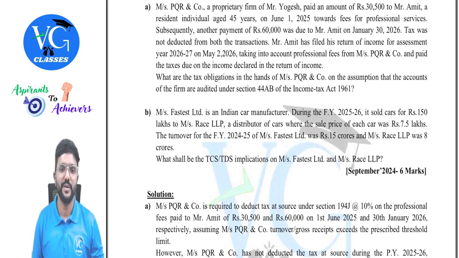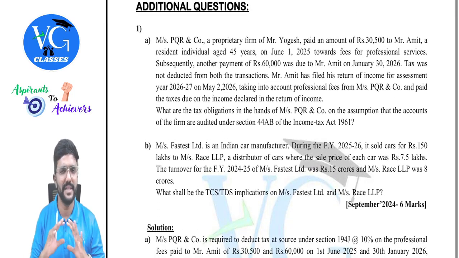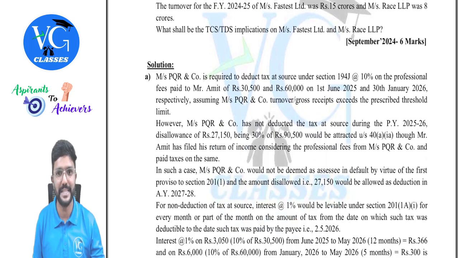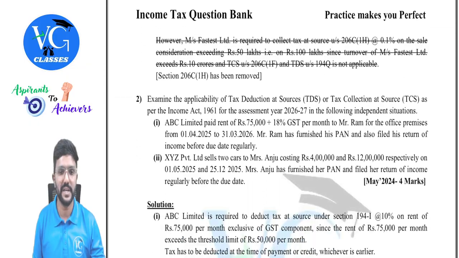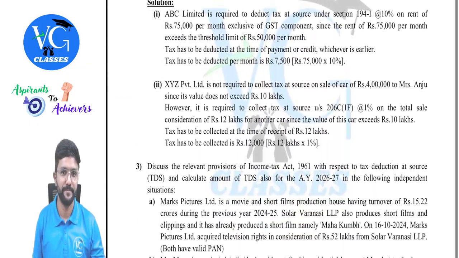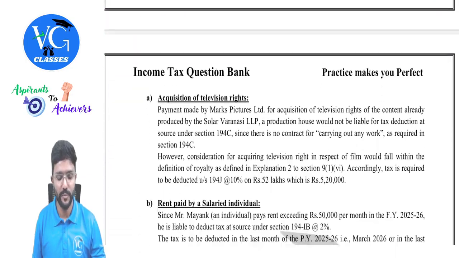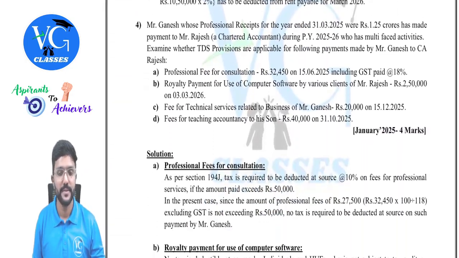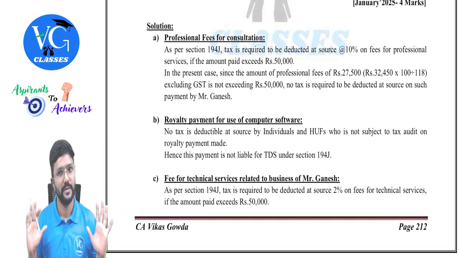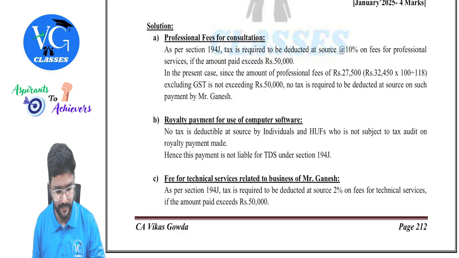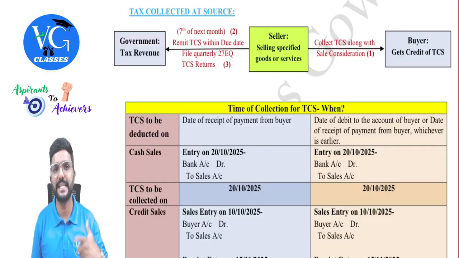I will just show you. You guys can go through this. I will not be discussing it now, but I have given the detailed solution under the additional questions, the way it has to be presented in the exam, guys. So please try to explain like this. A question can be asked for 4 marks or 6 marks on TDS, so please present it the way I have given here. Got it? Yes, sir.